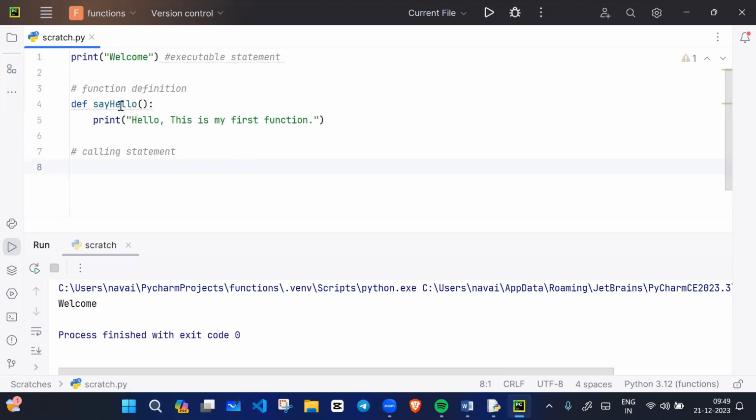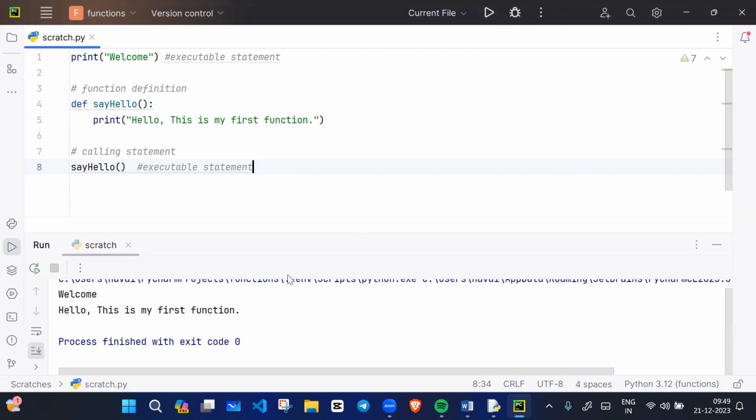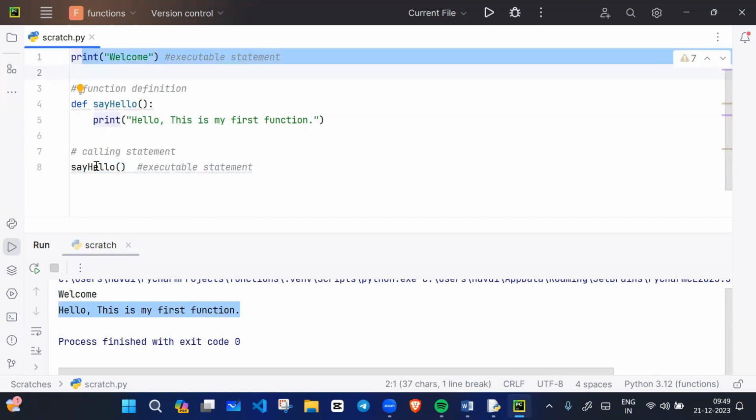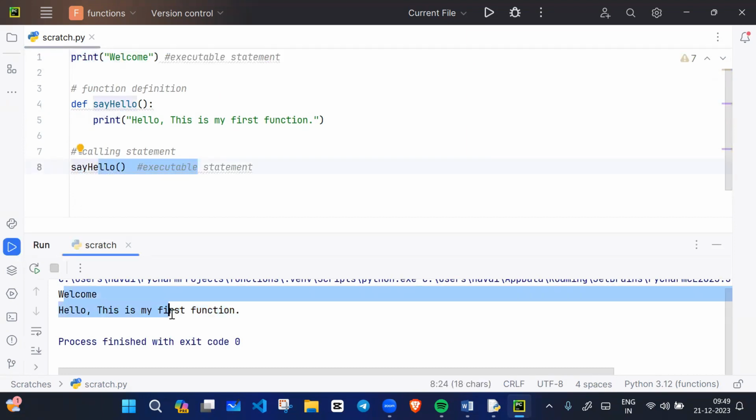What is the function name? Say hello is the function name. So simply you will write here say hello, and your function will be called. This is also an executable statement. If I run this code, what does it print? First, it prints welcome because it is an executable statement, and then it prints hello, this is my first function, because we have another executable statement. There are two executable statements here. That's why we have two outputs.